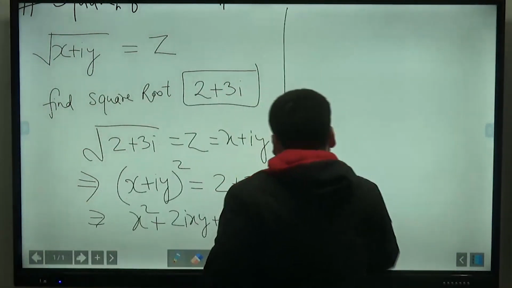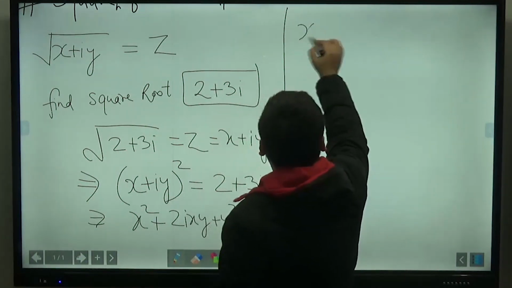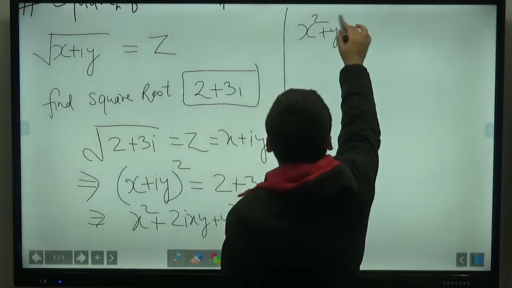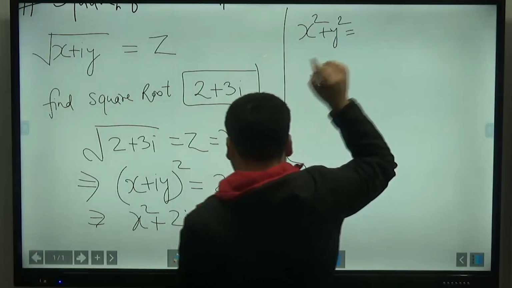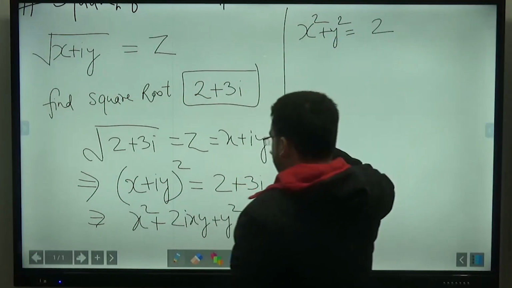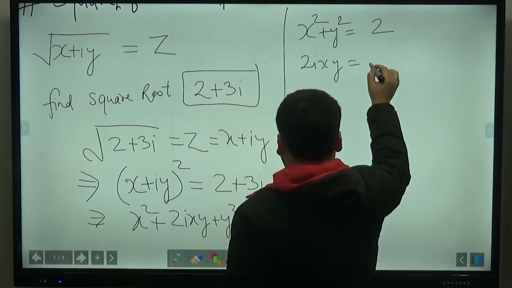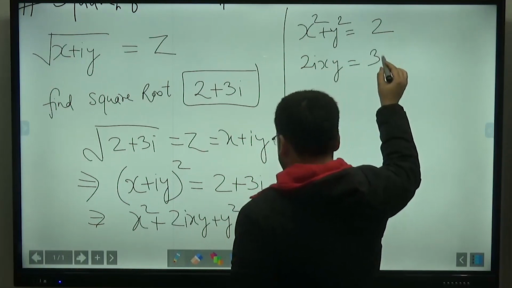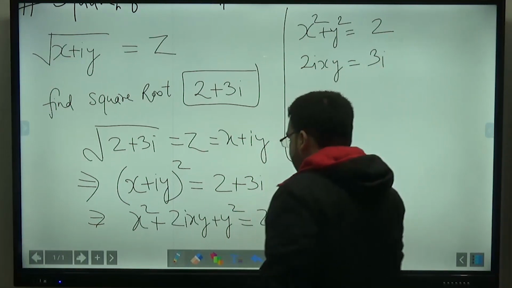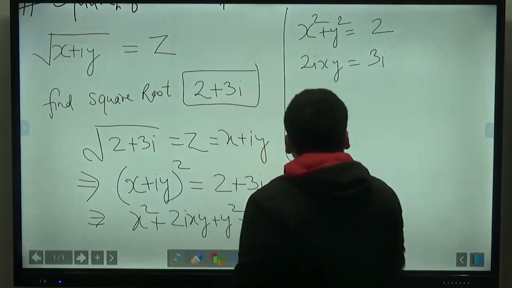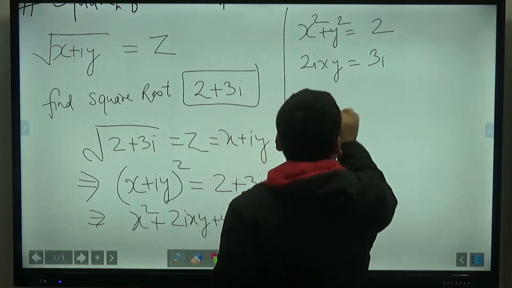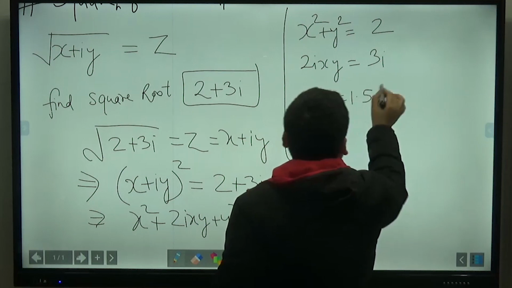From here, what you are getting is that x square minus y square is equal to 2, the real part, and 2i xy is equal to 3 times i, the imaginary part. So I will say that x into y is equal to 1.5, that is 3 by 2.